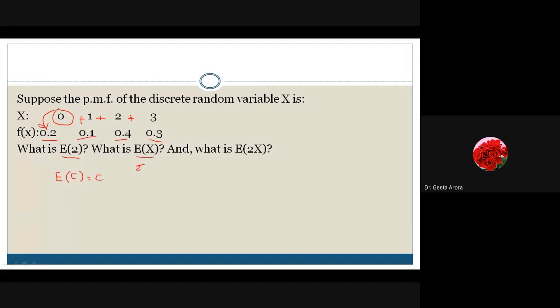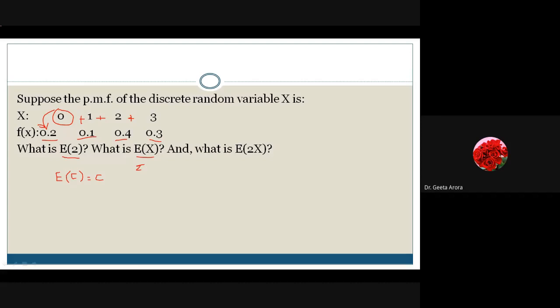Pritam is saying 1.8. So that's good. Others also please respond so that I can verify. If I have to do it manually, 0 into 0.2 is 0, the first part. Then 1 into 0.1 gives me 0.1. 2 into 0.4 gives me 0.8, and 3 into 0.3 gives me 0.9. Okay, all of you are getting 1.8. Most of you have answered. That's good. So E of X is 1.8, correct.